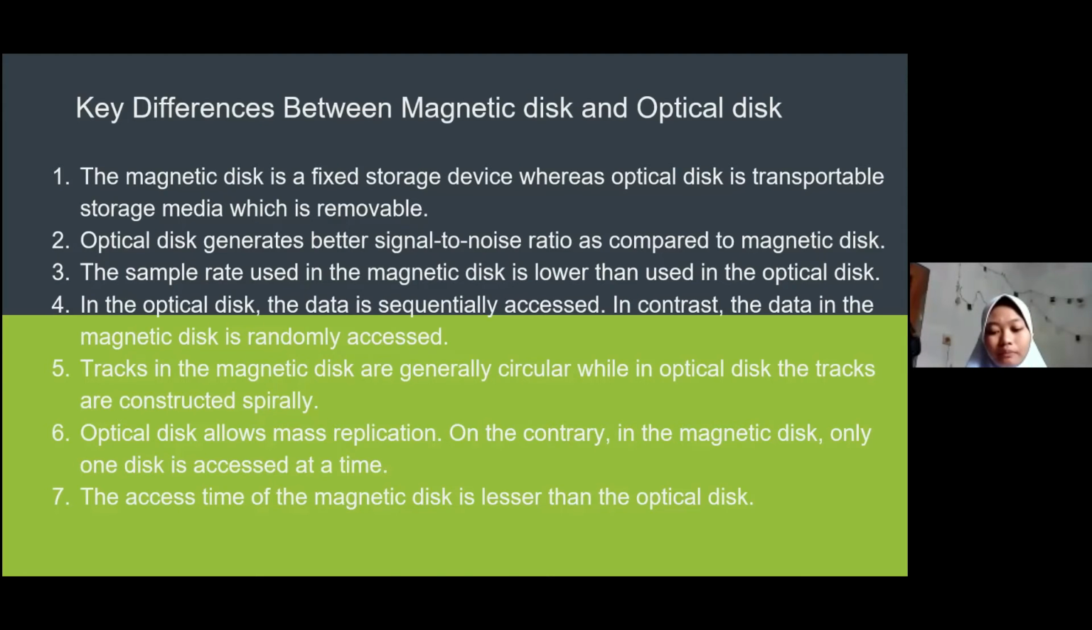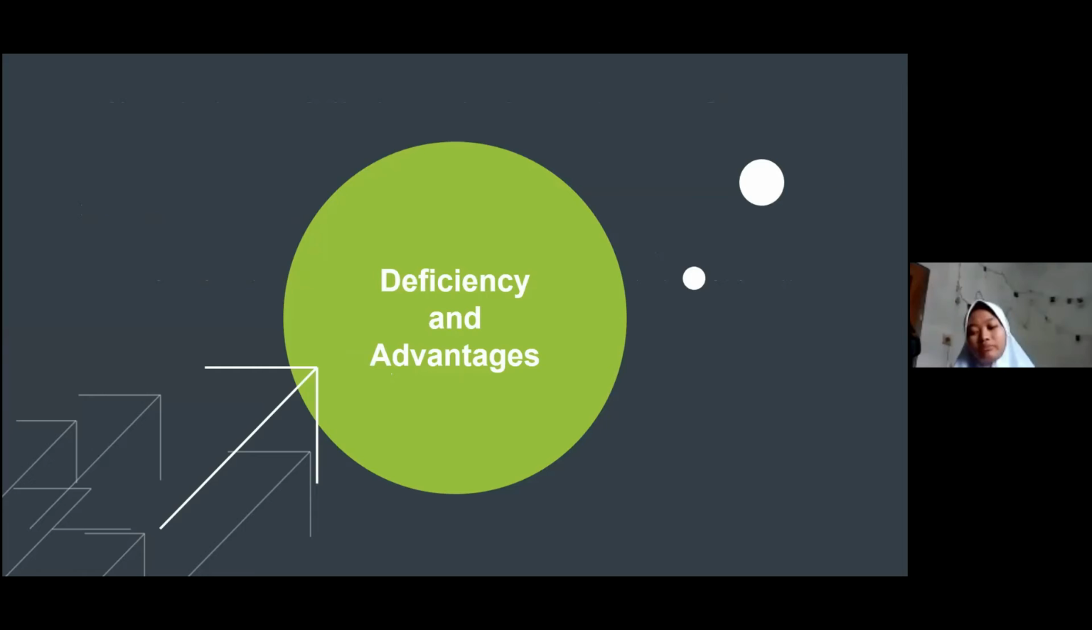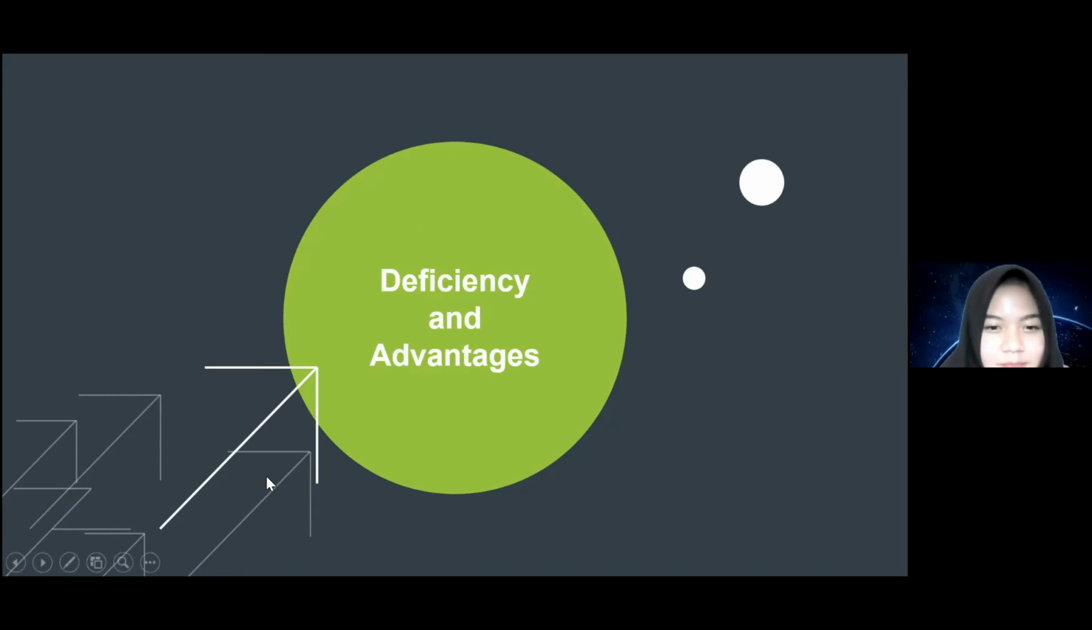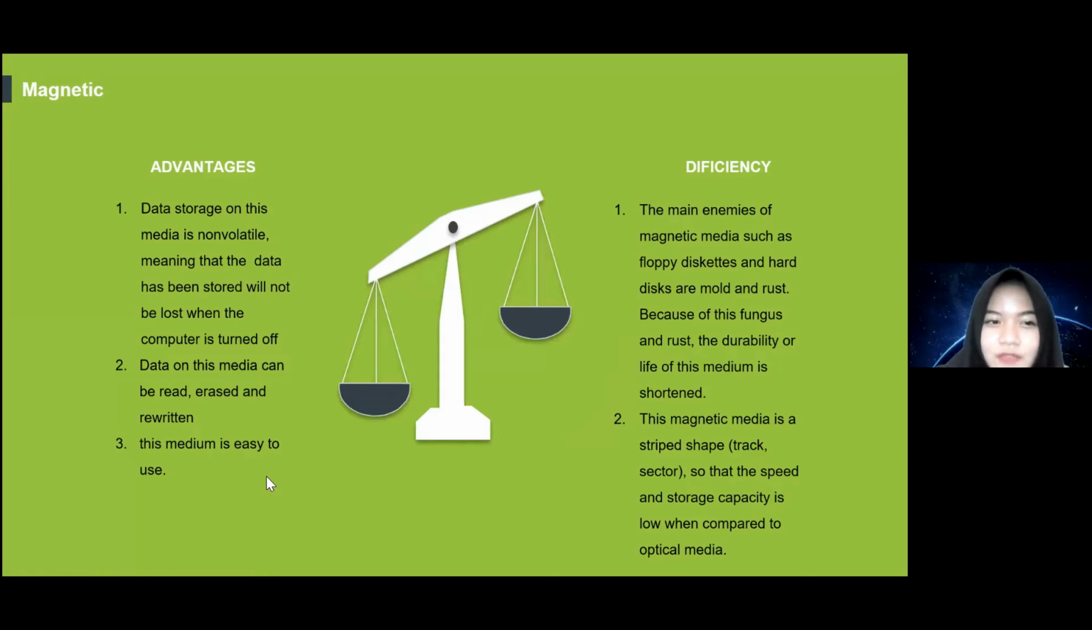The next presentation will continue by Farah Zulfa Hamidah. Okay, here I will explain about efficiency and advantage between magnetic disk and optical disk. Advantages of magnetic disk. First, data storage of this media is non-volatile, meaning that the data that has been stored will not be lost when the computer is turned off. Second, data on this media can be read, erased, and rewritten. Third, this medium is easy to use.